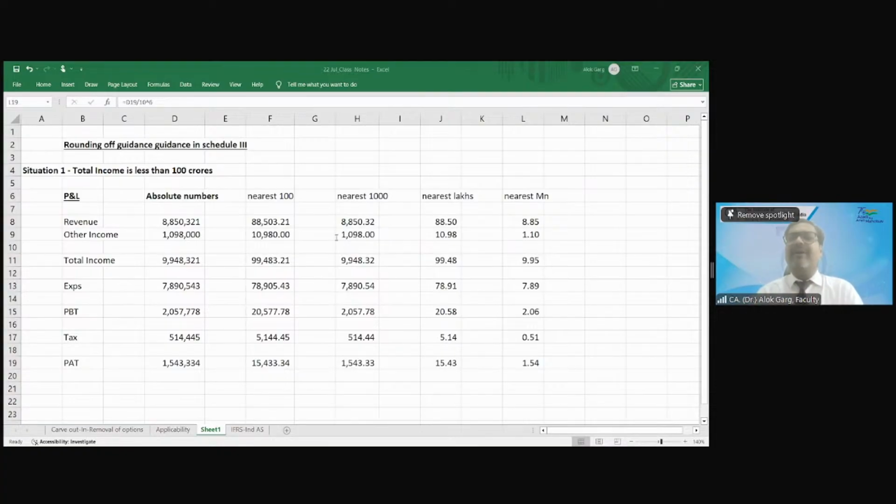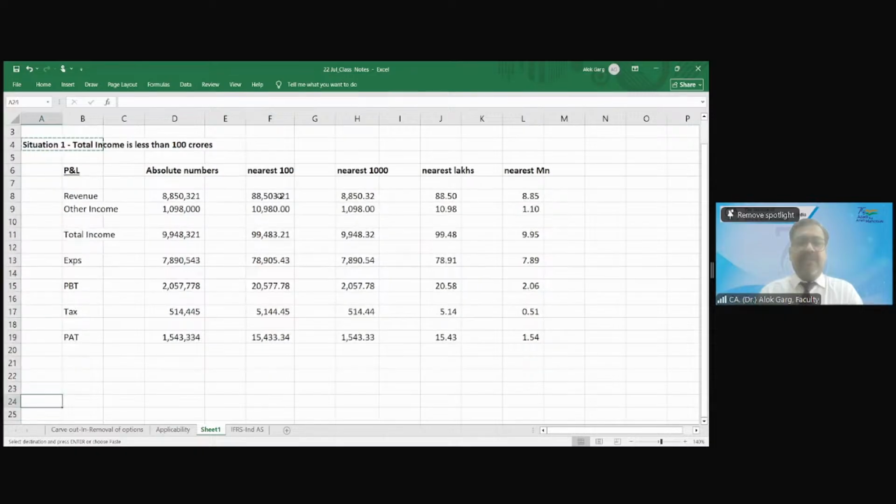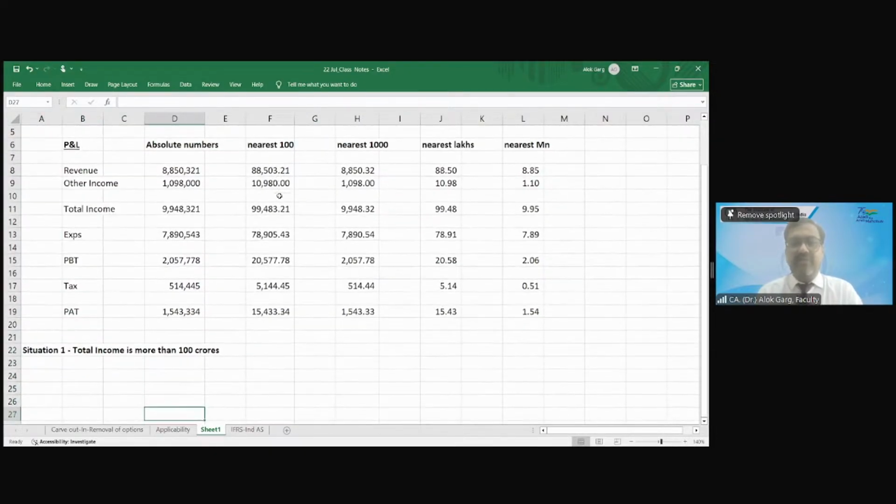But the point is why companies are using decimals. The companies are using decimals only for showing the numbers to the last level of accuracy. That's the only thing. But yes, many companies are not showing the numbers up to the rounding off level in decimals. In Indigo Airlines, we are presenting in absolute, without decimals. Okay. So in situation number 2, if total income is more than 100 crores, then you are only required to present in the nearest lakhs, millions and crores.